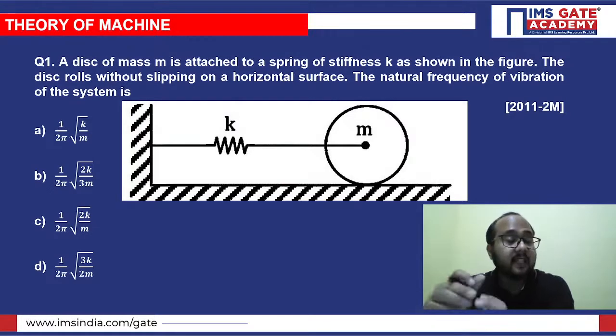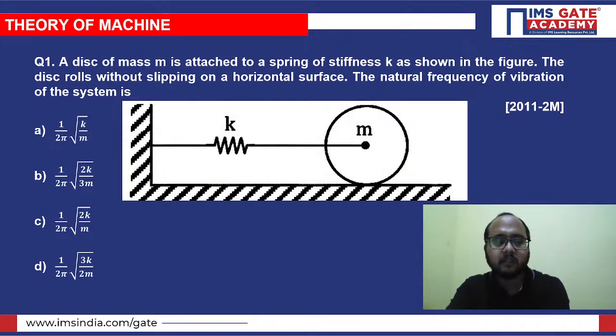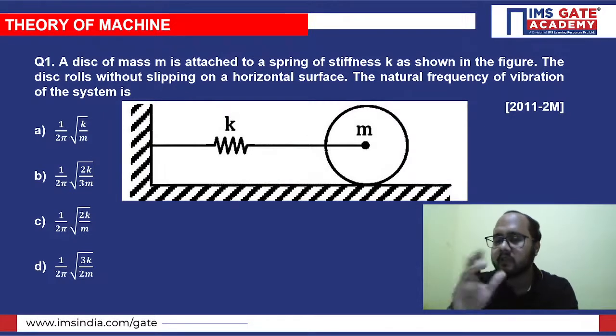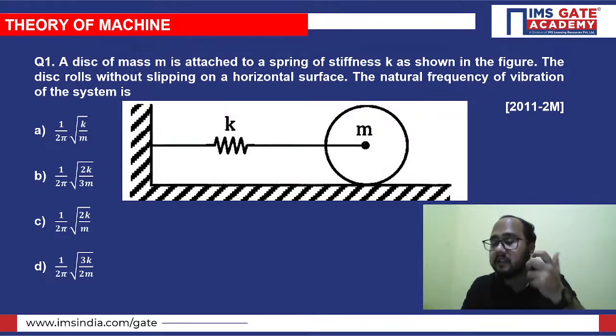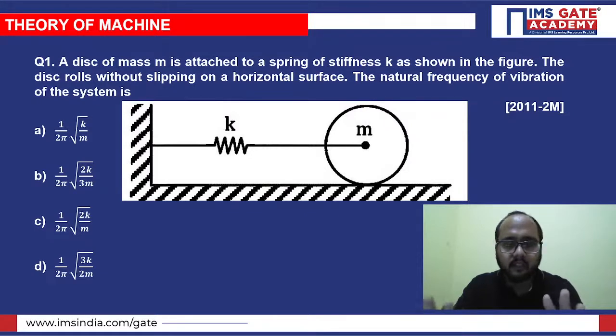Whenever they ask for the natural frequency of the system, you need to understand one important point. You have to disturb the system, because the given system should be in static equilibrium, and you have to initially give some disturbance when it is in static equilibrium. Because of that disturbance only, it will get into vibration mode. So always remember, we give the disturbance to the system when it is in static equilibrium, and because of that disturbance it will come into vibration. I hope this point is clear to everybody.